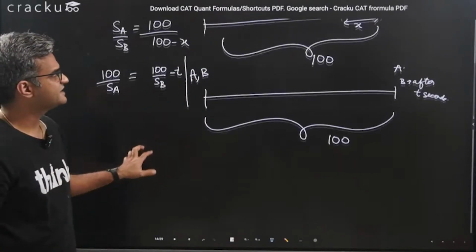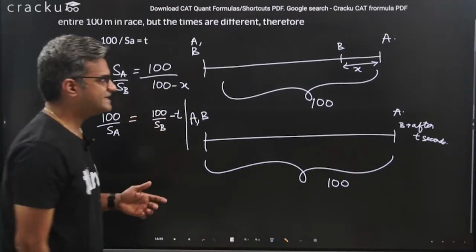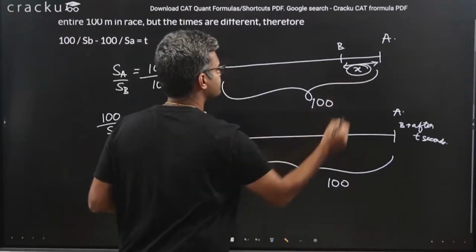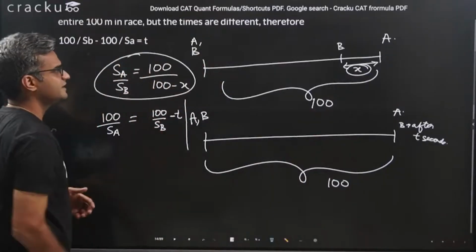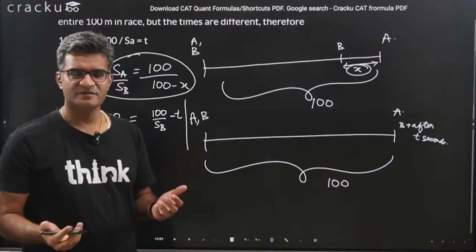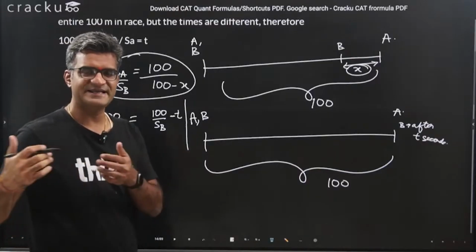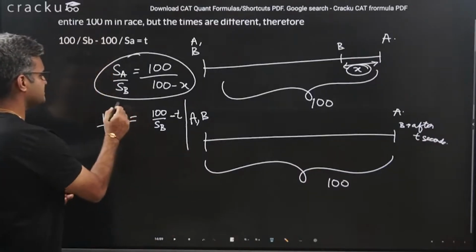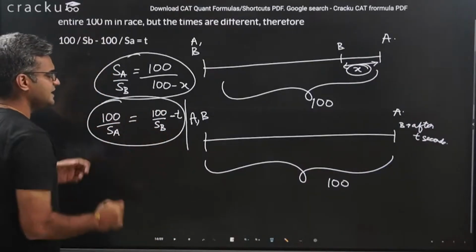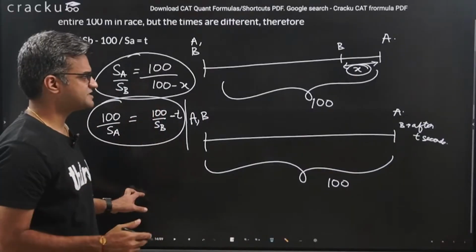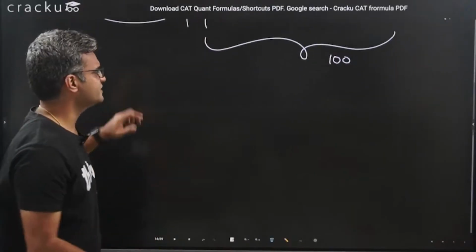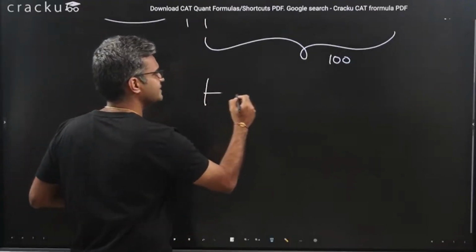In the first case, we are saying that A beat B by X meters. Then the ratio of their speeds is given by this. In the second way of representing the same thing, we are saying that A beat B by T seconds. Then the ratio of the speeds is given by this. In addition to both of them, there is a concept of head start which I explained at the start, but I'll again explain just for the sake of it. Suppose this is a 100-meter race.